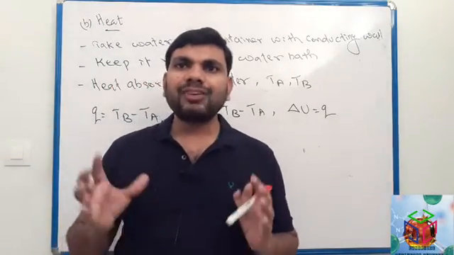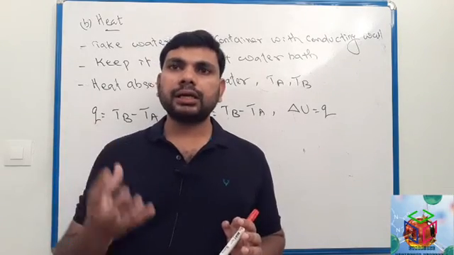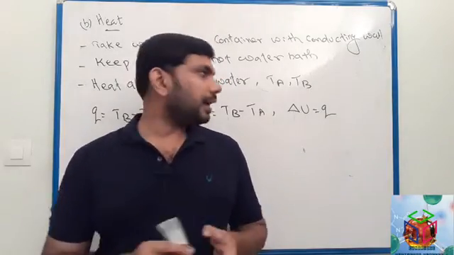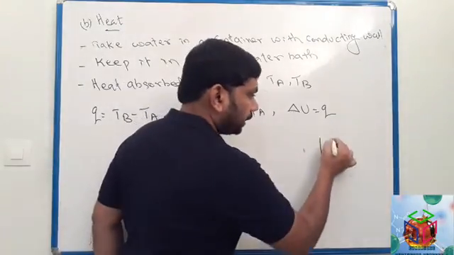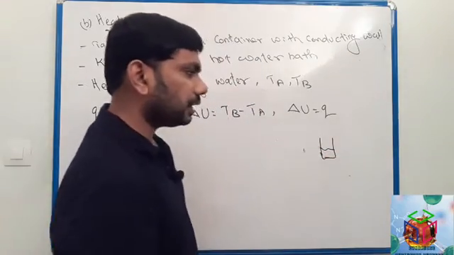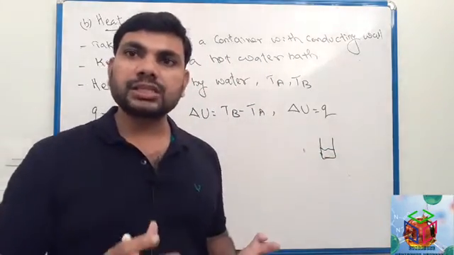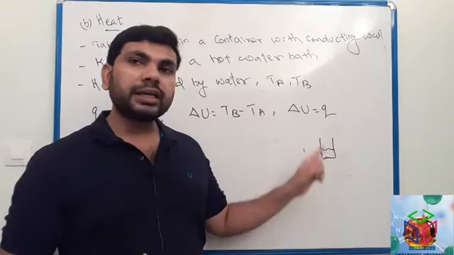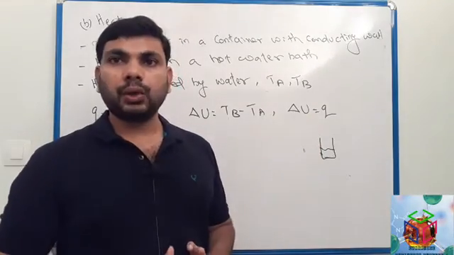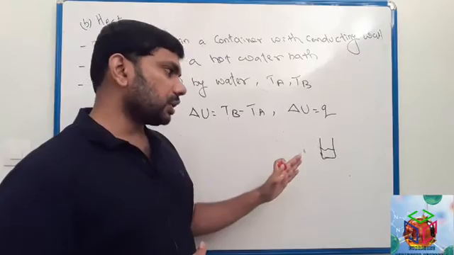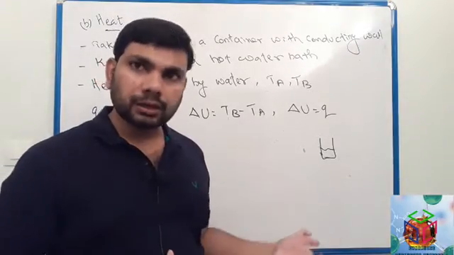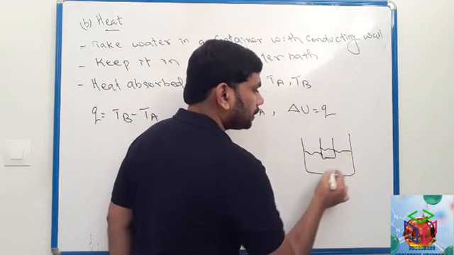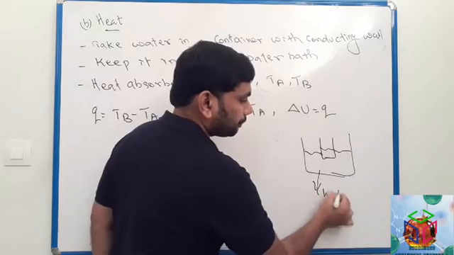So here we have to take some water in a container. The wall of the container is a conducting material. This container is made of metal such as copper or aluminium, because the wall of the container is a conducting material. And this water with the copper or aluminium container, we have to keep in a water bath. We have to keep this in hot water.